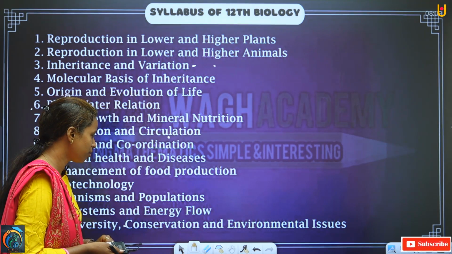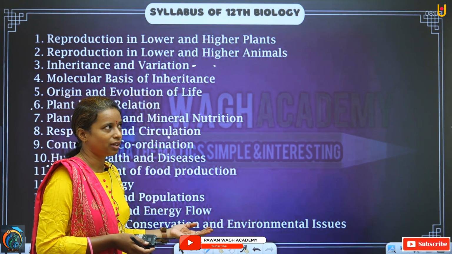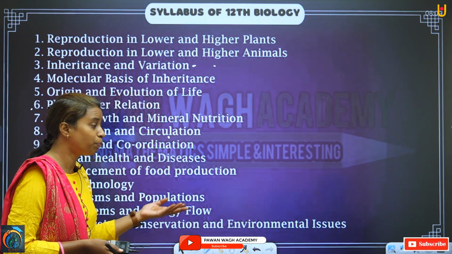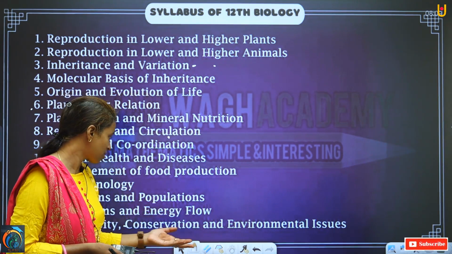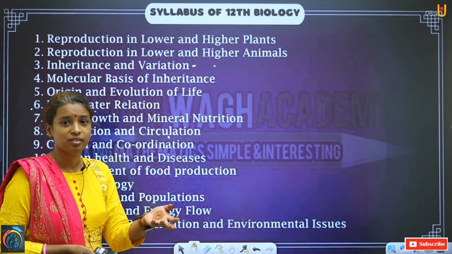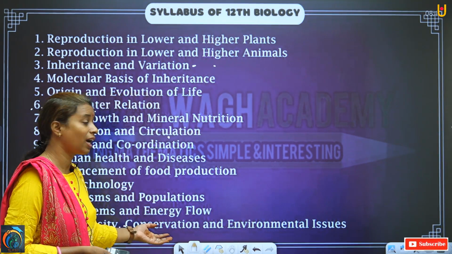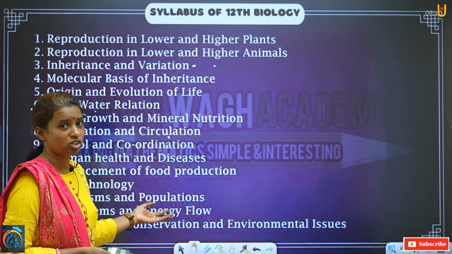Now conservation. We know that nowadays we are conserving leopards, lions, cheetahs, tigers, crocodiles, elephants, white elephants, because these animals are near to extinction.